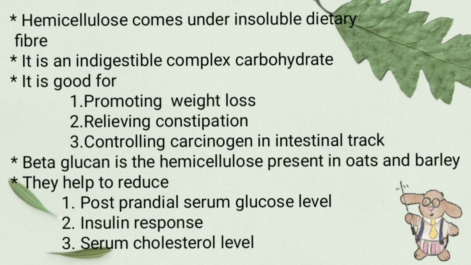Also, it is good for, first, promoting weight loss, second, relieving constipation, and finally, controlling carcinogens in the intestinal tract. Beta glucan is the hemicellulose present in oats and barley. They help to reduce, first, postprandial serum glucose level, second, insulin response, and finally, serum cholesterol level.